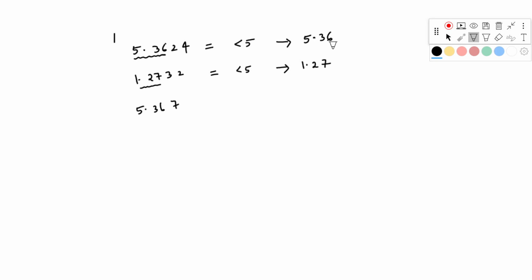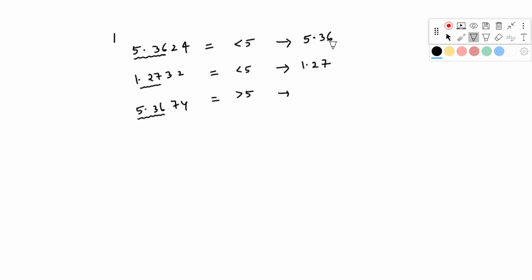Suppose I give you 5.3674. Provide your value up to 3 digits. What you have to do? See this value 7, it is greater than 5. Whenever the value after it is greater than 5, you have to increase by 1. Just remember like this: this number also has some ego. You are increasing, so I will also increase. So this 5.36 will increase by 1.